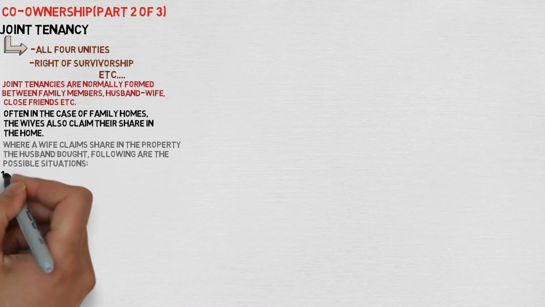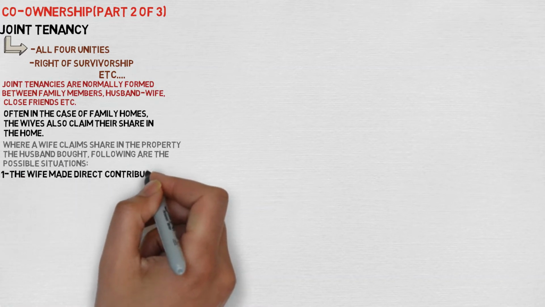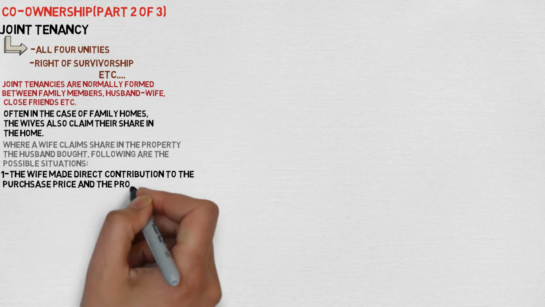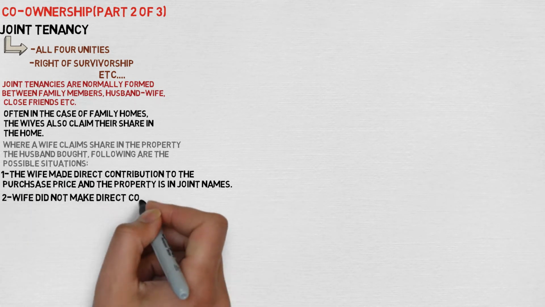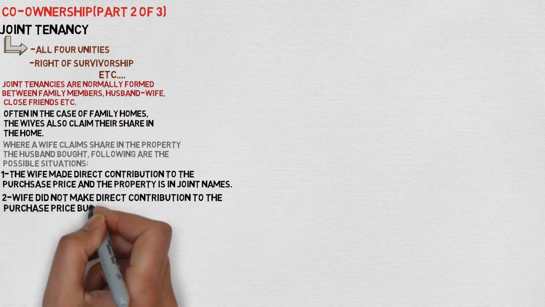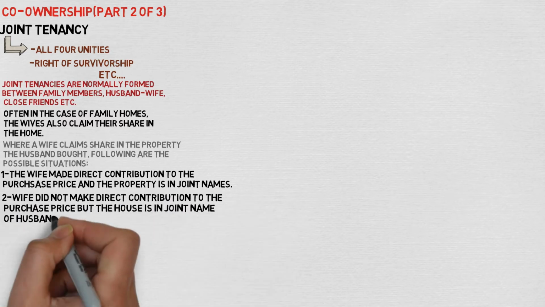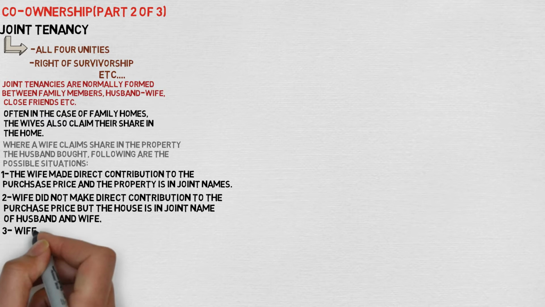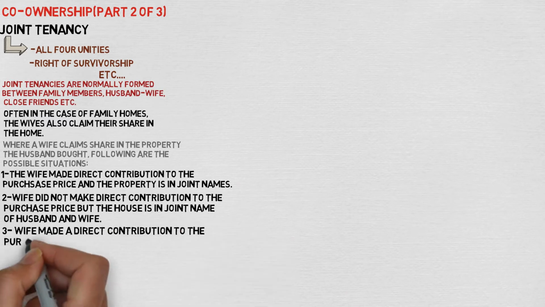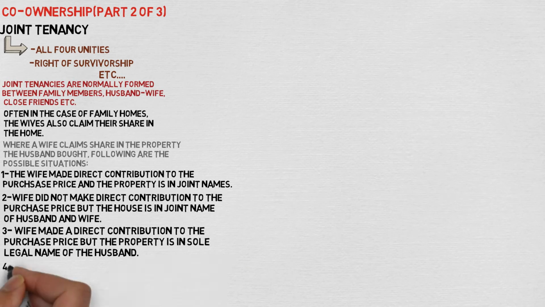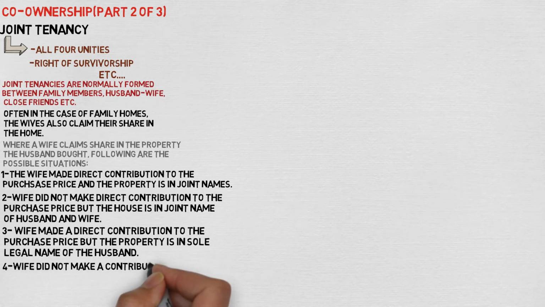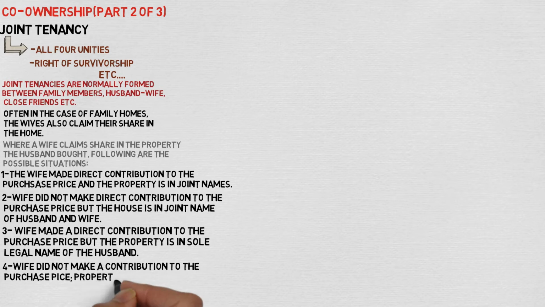The first is where the wife made a contribution to the purchase price and the property is in joint names. The second possible situation is where the wife did not make a direct contribution to the purchase price, but the house is in the name of the husband and wife. Third is where the wife made a direct contribution to the purchase price, but the property is in the sole legal name of the husband. And lastly, the wife did not make a contribution to the purchase price and the property is in the sole legal name of the husband.